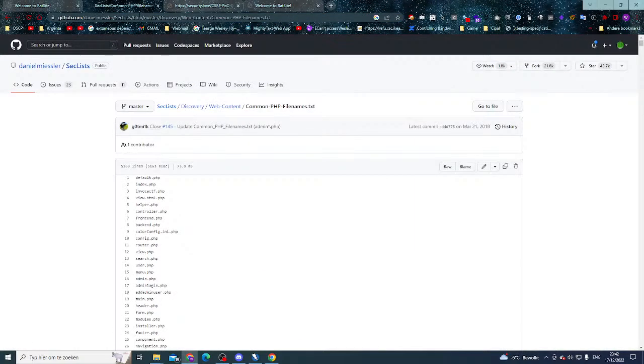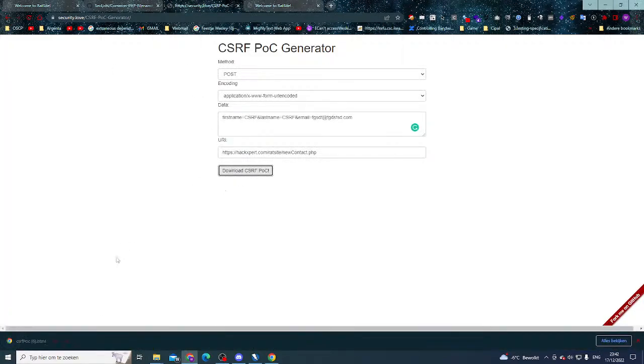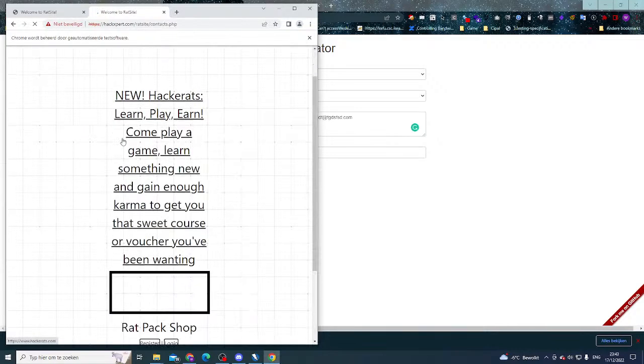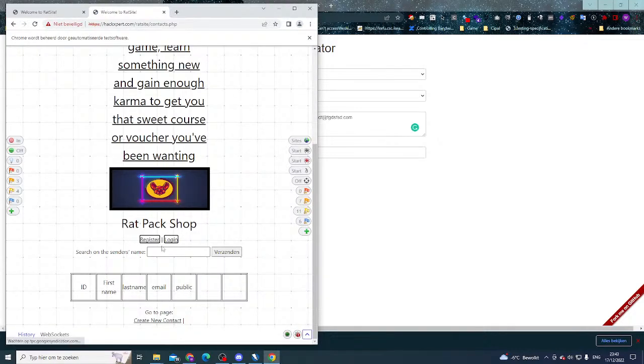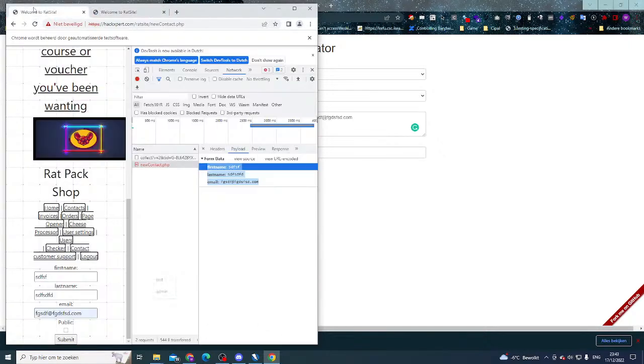Logical, of course. Then we're going to go back to that file that we just downloaded. So where is it? Let's download it again real quick. We're going to go to our browser here where we are logged in. And we're going to see that we have a contact created. We're locked out. No. Why did you do this to me?